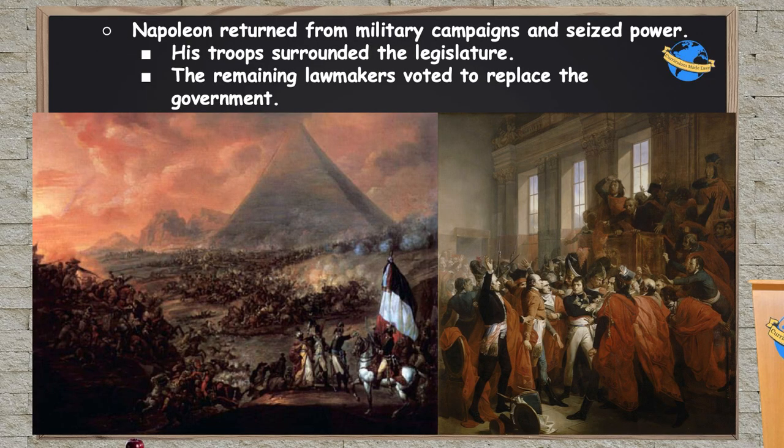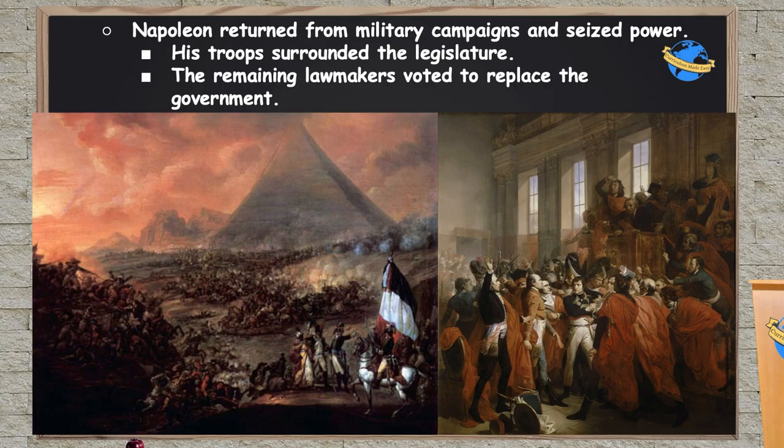Well, during this time Napoleon was over in Egypt fighting wars, trying to basically cut the British off from their colony in India by taking over Egypt from the Ottomans. It was a whole thing that really didn't go as well as planned, and he knew he was going to lose this battle. So Napoleon sees the political crisis going on back in France, and he leaves Egypt. You can see the pyramids in the background where this big famous battle was.